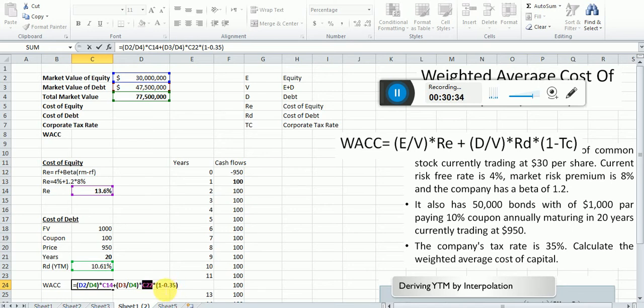So that is why we are subtracting the effect of the taxes, because we are paying the interest before taxes, so we are not paying the taxes for the interest. So the effect of the taxes should be subtracted from the cost of the debt in order to reduce this cost. So we say we are not actually paying 10.61%, because 35% of taxes we have not paid, right? We have not paid for this interest. So we say we are not actually paying 10.61% to the debt. We are paying 35% less.